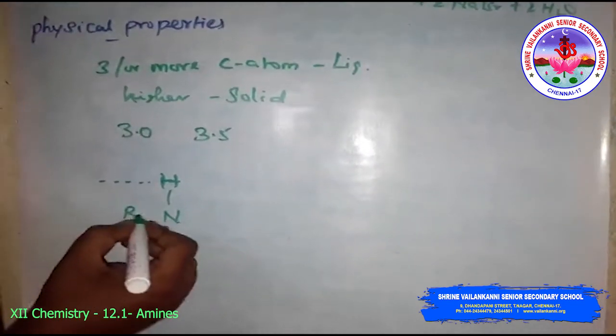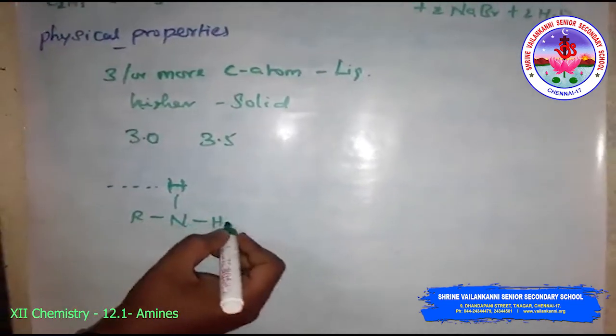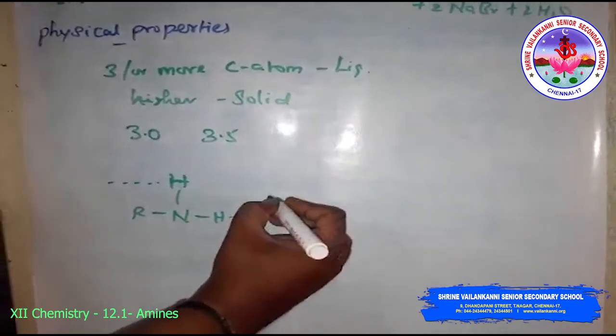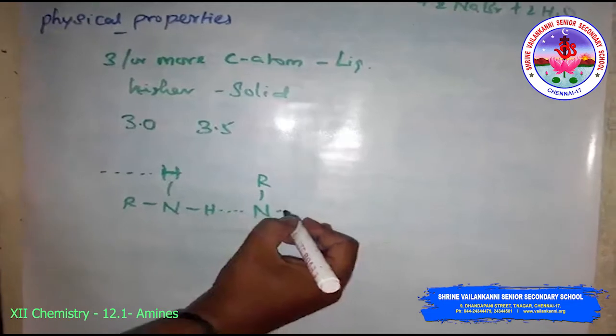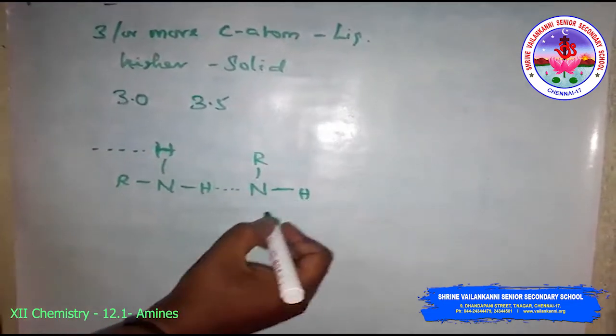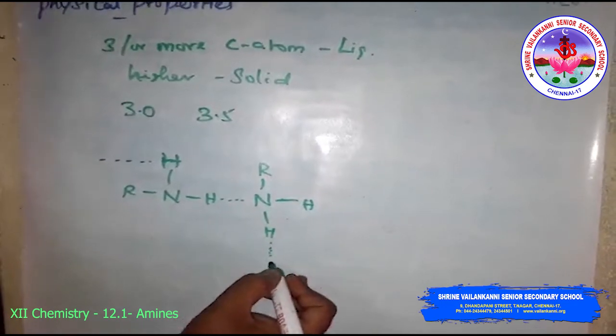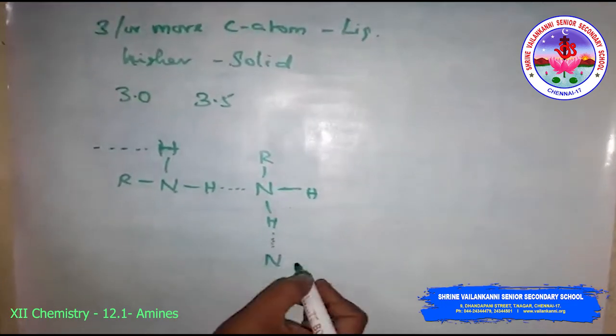R NH, then the intermolecular hydrogen bond like this.